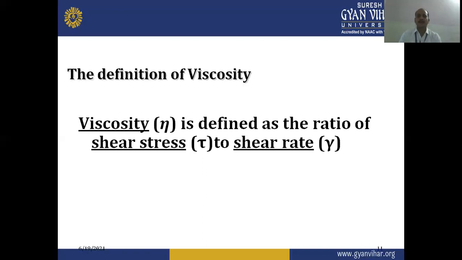So dv by dr is the shear rate. So velocity with the distance is shear rate, and the force per area is the shear stress. And viscosity is defined as the ratio of shear stress to shear rate.